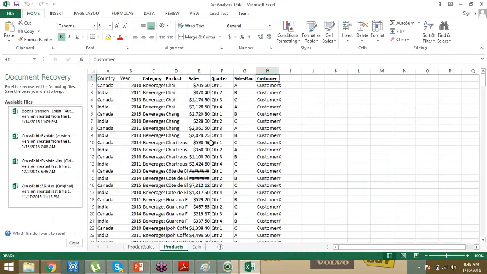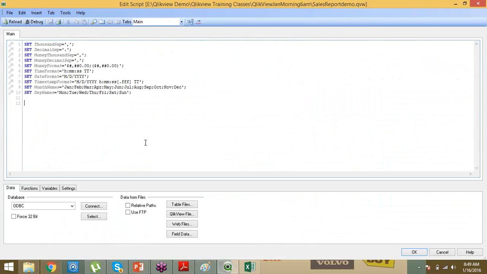I want to compare the 2010 and 2012 sales. I want to see the category by sales, quarter by sales, and salesman: who are the top 3 performers? Which customer is spending more money on which category of product? If you want to answer these types of questions from this simple data, fine, but if the data is huge, you cannot get every answer simply by seeing the data. For that, we need some tool.